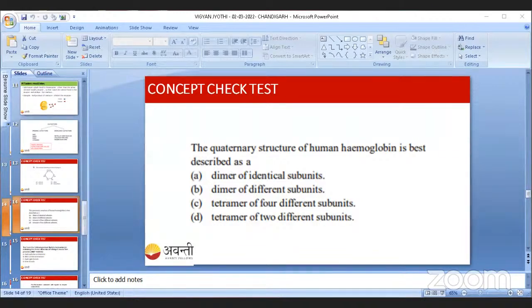I'm going to share the result. So many of them have taken option C. No, that is not the correct answer, right? So which is the correct answer, student? Just now I told you, malonate is a competitive inhibitor of succinate dehydrogenase. Yes, it is a competitive inhibitor, right? It has the same structure as succinate, right?